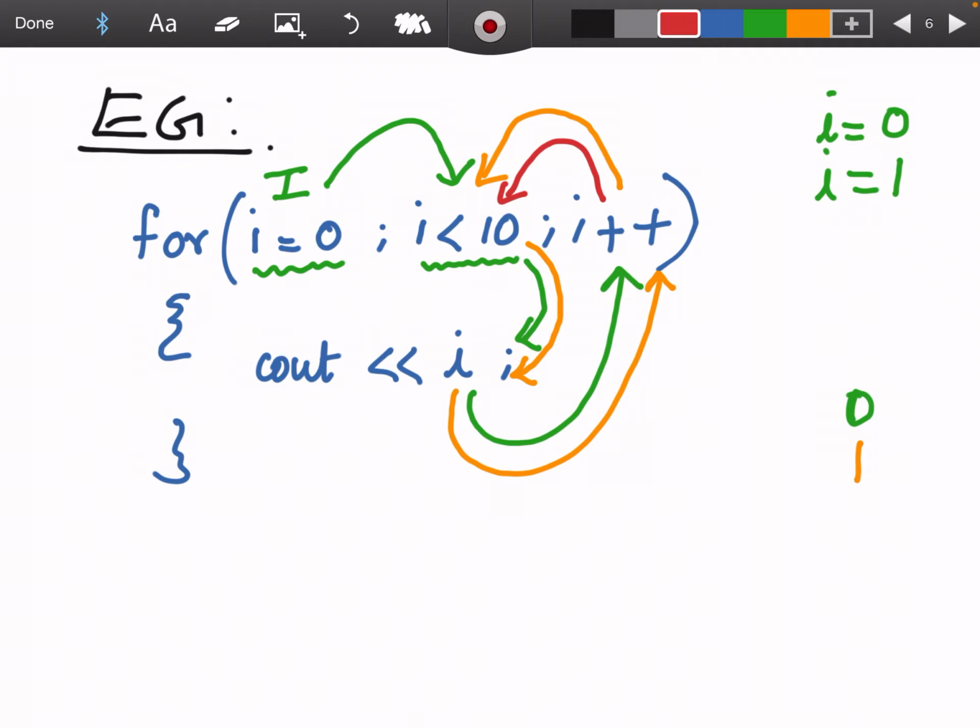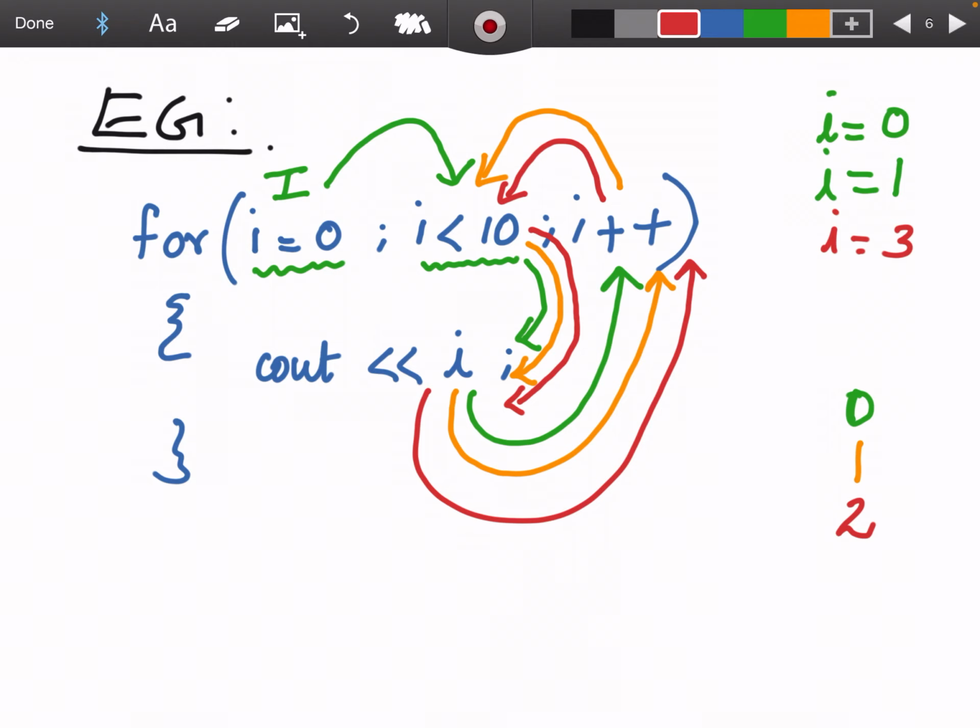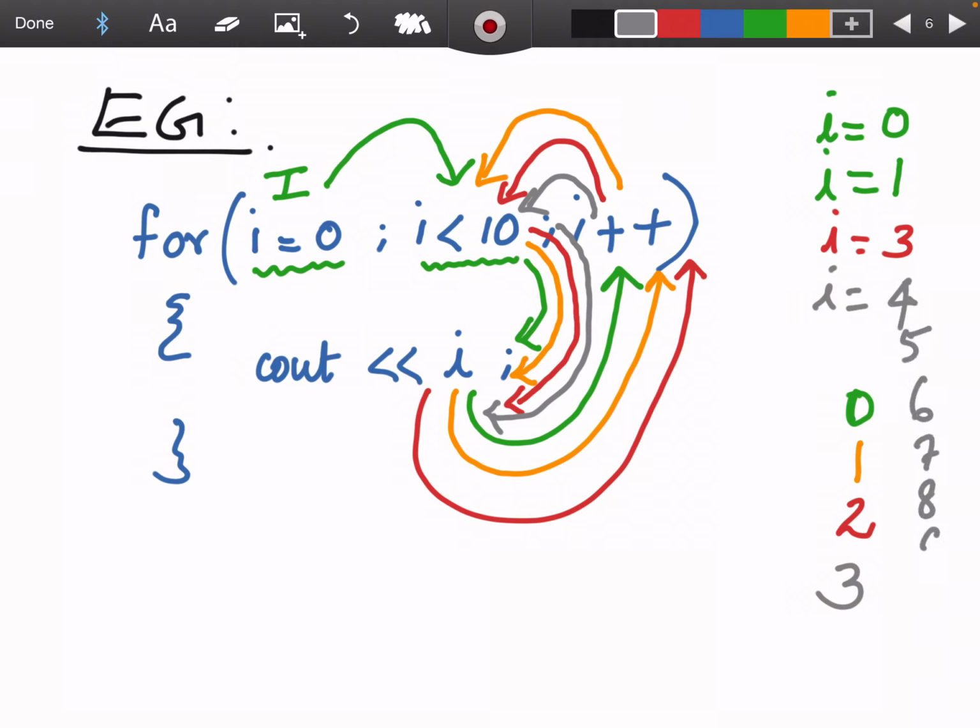Then i will be 2. Now 2 is less than 10, the condition is true, again it will execute this. So 2 will be printed, again this will move on to the update expression. i will become 3. Next again the condition is checked, 3 less than 10, condition true, this will be executed again. Like that this will move on to i equal to 4, 5, 6, 7, 8, 9.